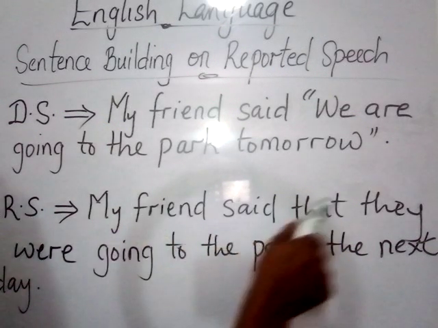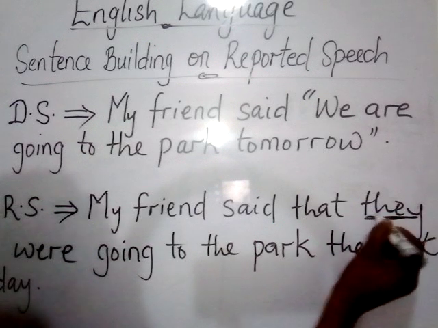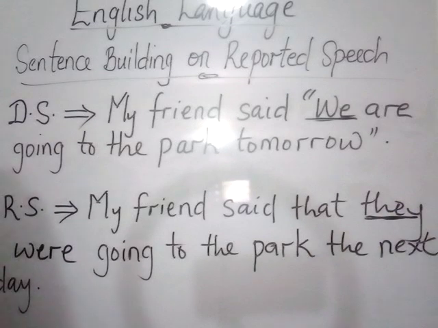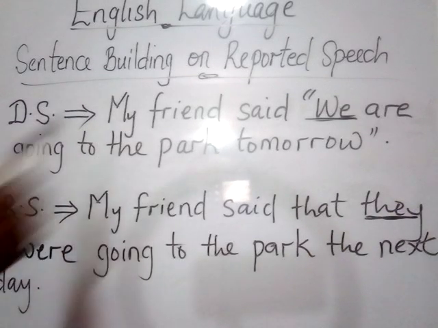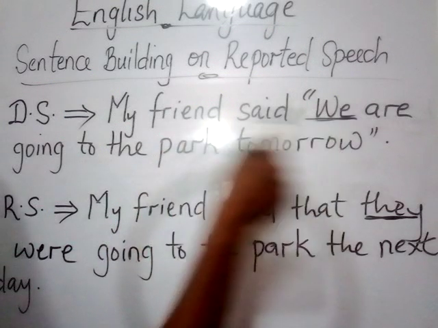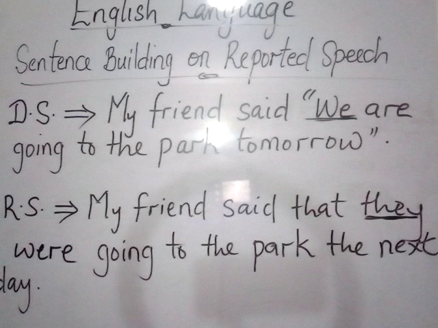My friend said that they. Please take note, we has changed to they, because in the direct speech, the friend is referring to himself and some other people as the we.